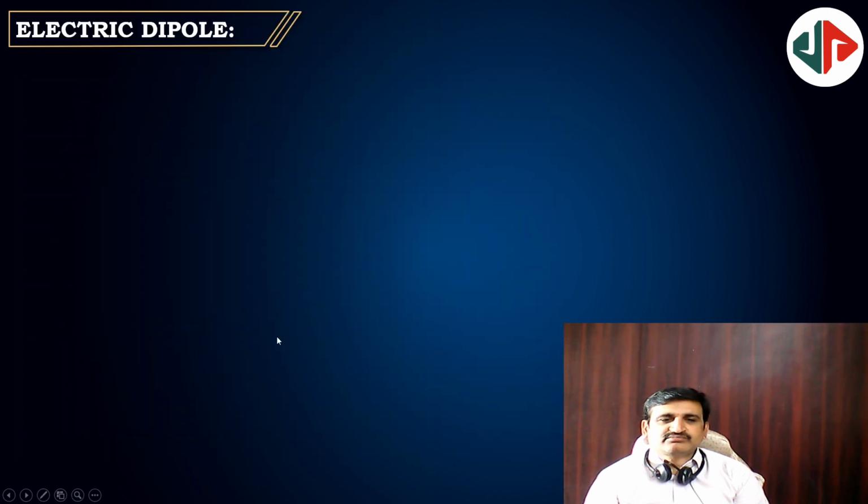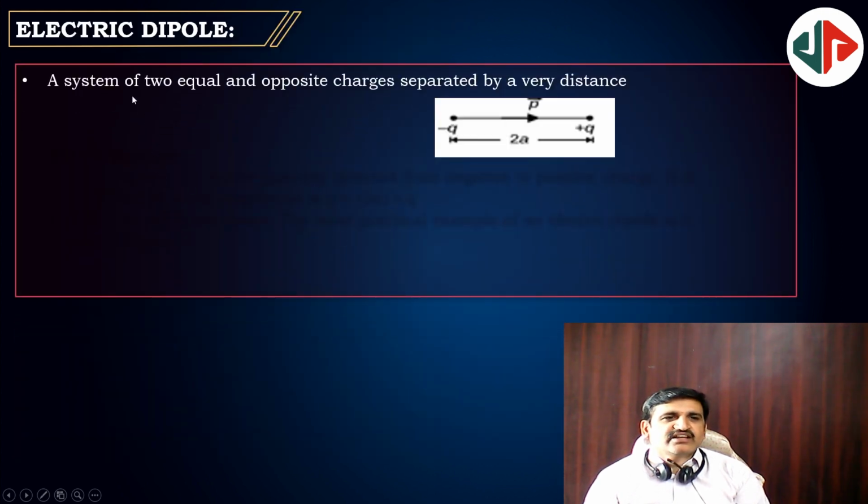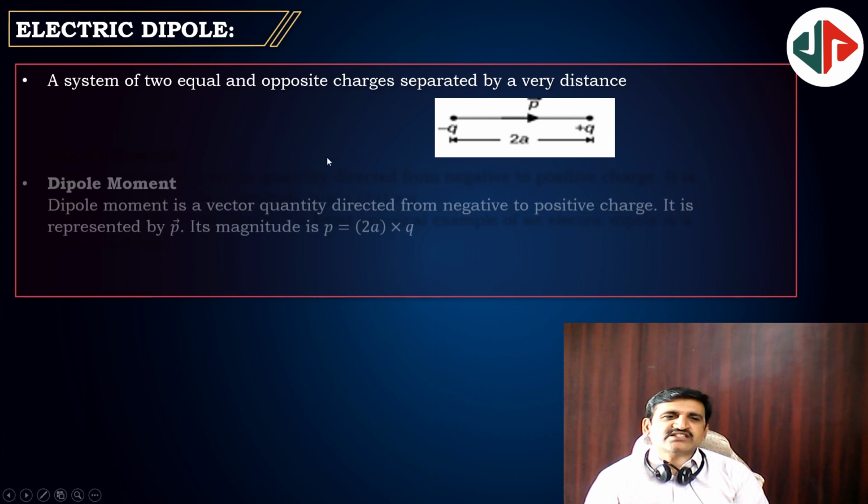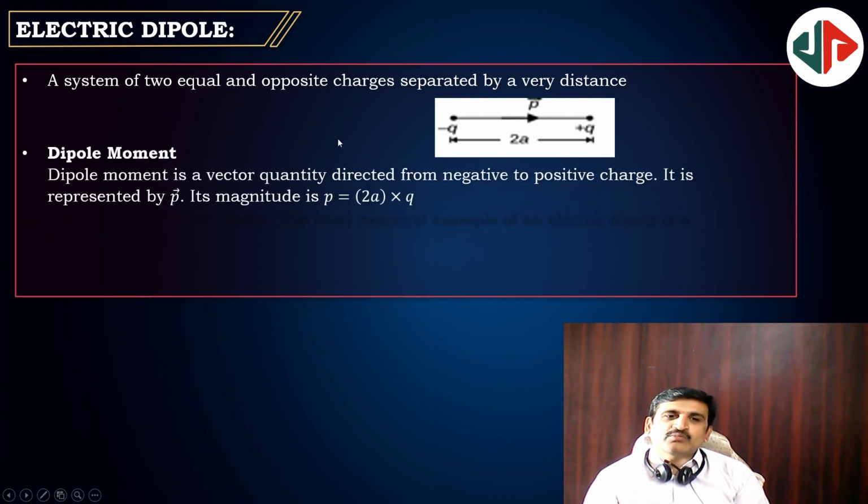Next, a system of two equal and opposite charges separated by a distance. They form a dipole because they are unlike charges. Unlike charges separated by a certain distance we call a dipole. Dipole moment is given by P. P is equal to 2a into q. 2a is because from the center to one of the charges is plus a and to the other charge is another a. So total 2a. 2a into q is known as dipole moment.